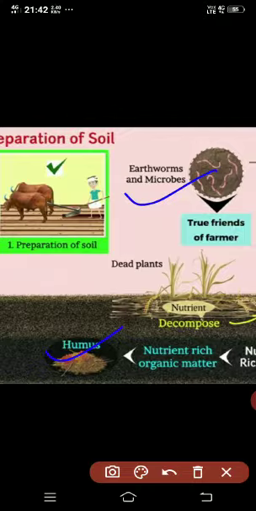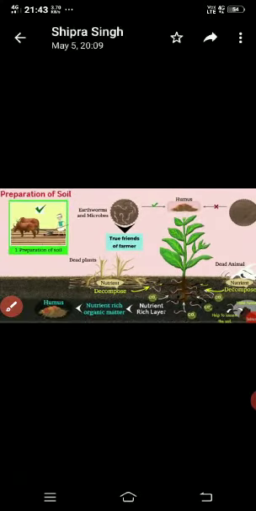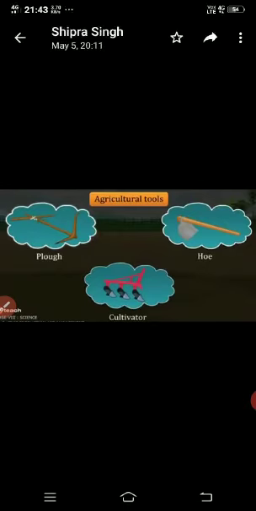The process of loosening and turning of the soil is called tilling or plowing. Plowing helps to loosen the soil so that plants can breathe easily and roots can penetrate deep into the soil. This is done by using a plow.